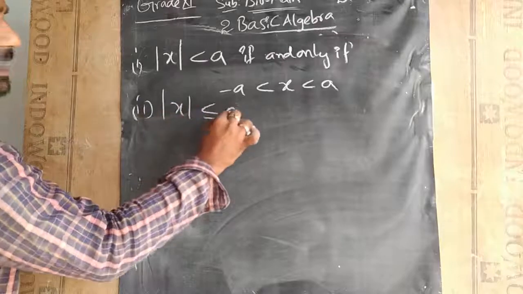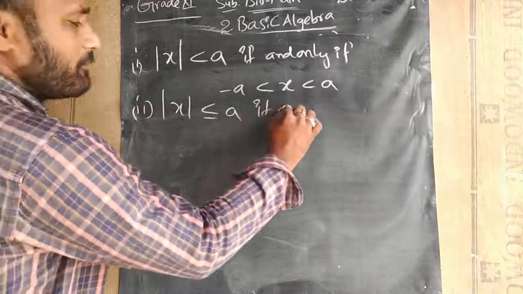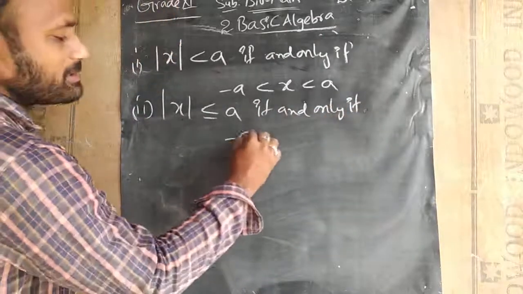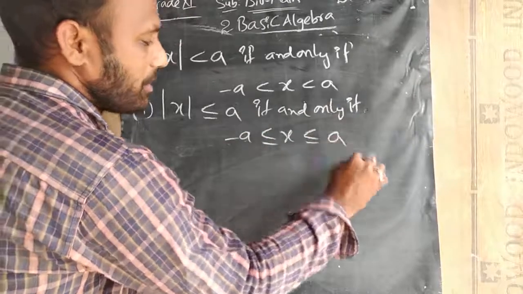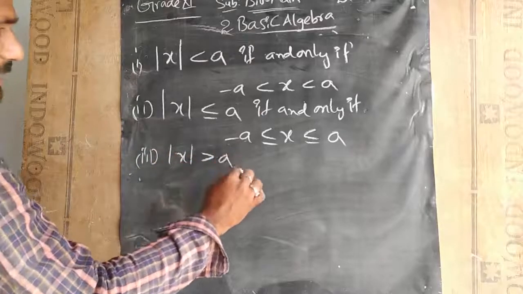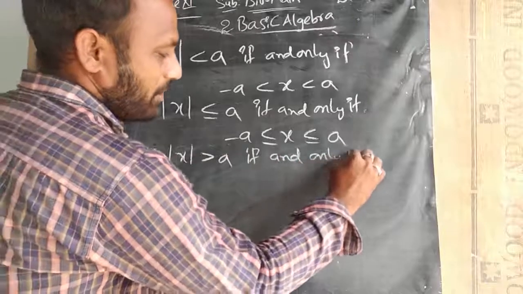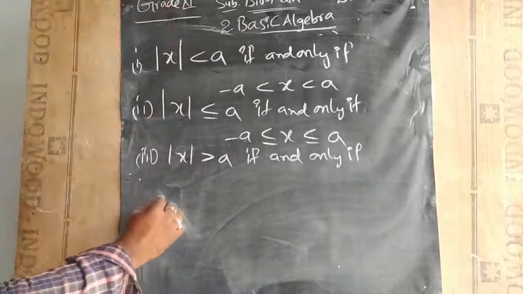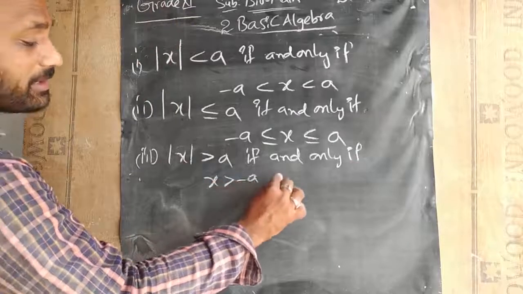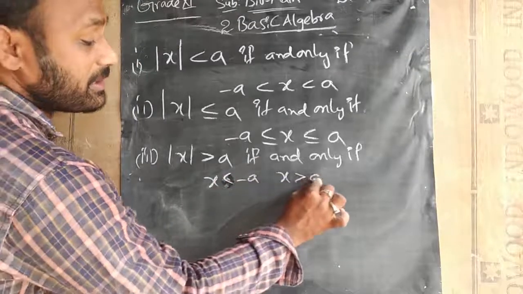|x| ≤ a, if it is less than or equal to also, if and only if -a ≤ x ≤ a. Third case: |x| > a if and only if x < -a or x > a.